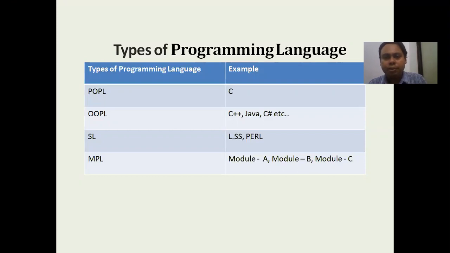Now, before Python, we need to understand what a programming language is. Lots of us might know what a programming language is, but I am developing this video from the scratch level. That is why I want to go slowly and with a step-by-step approach. So what is basically a programming language? A programming language is a kind of tool. By using this tool, we are able to develop software.